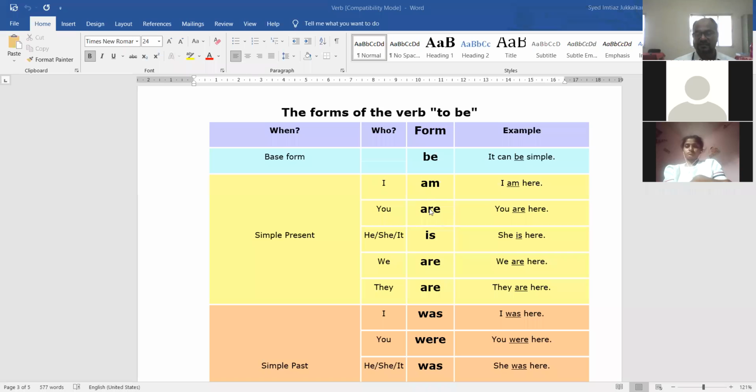Then the same thing, if the subject is plural, the subject plural असेल तर are होतं. They are going to the market. The doctors are going to the hospital. The students are in the classroom. So are shows that the subject is in plural. The subject is in plural form. Singular, plural हे सगळ्यांनाच माहित आहे. एक वचनी, अनेक वचनी, singular, plural. So this are shows that the subject is plural.